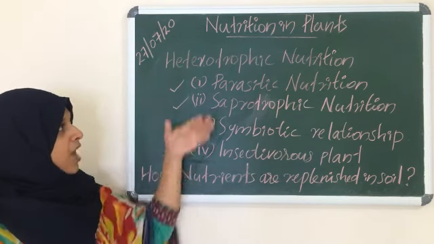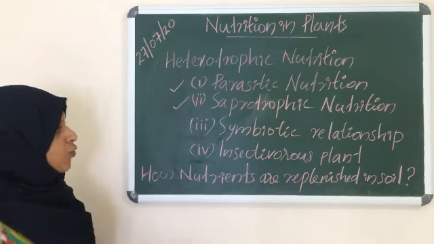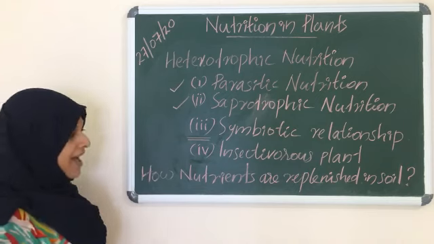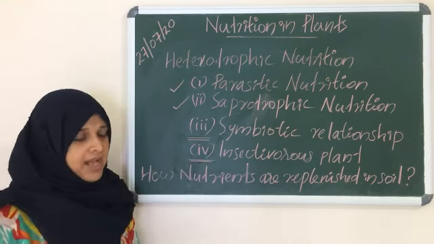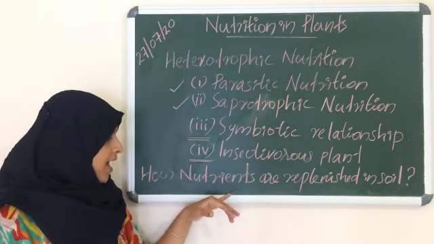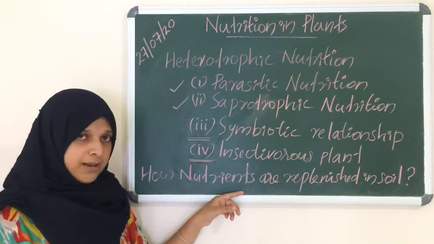So, today we have to discuss these types of heterotrophic nutrition, and the last topic of our lesson is how the nutrients are replenished in the soil.